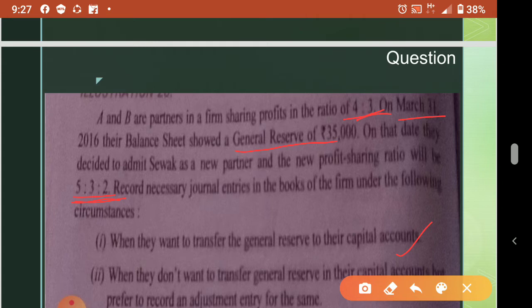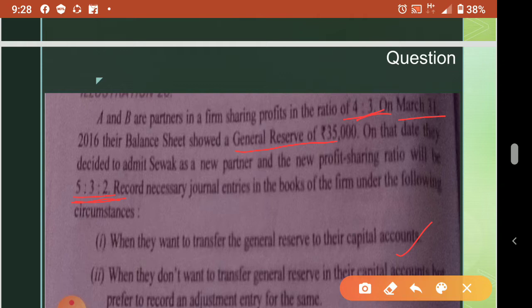Goodwill amount you have to divide in sacrifice or gain ratio. You have to calculate and divide accordingly. But accumulated profits or reserve you can do in both ways. Either you can divide in old ratio or you can divide in sacrifice or gain. We divide in old ratio when they want to distribute, and in sacrifice or gaining ratio when they do not want to distribute. So this is the only difference.